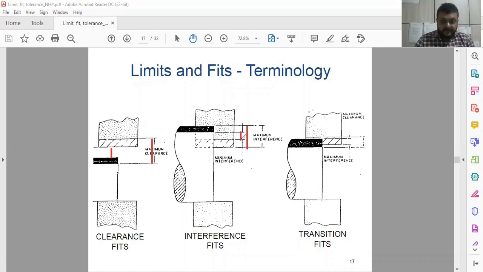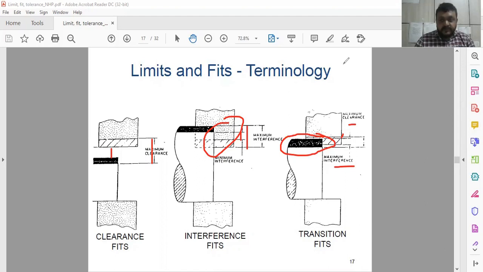Still interference is there, and ideally it is ranging between these. And here you have to see maximum interference and minimum interference, and most probably it provides an easy running fit. So it is transition fit.